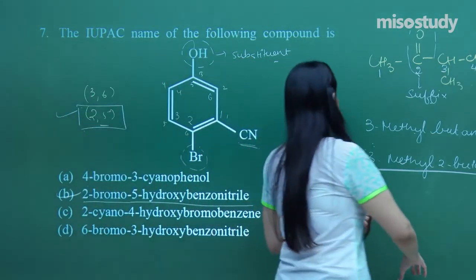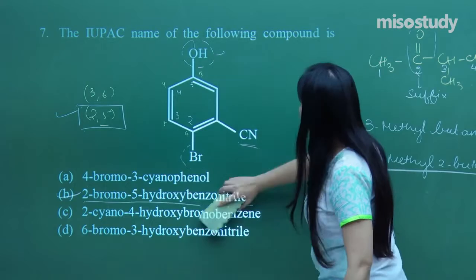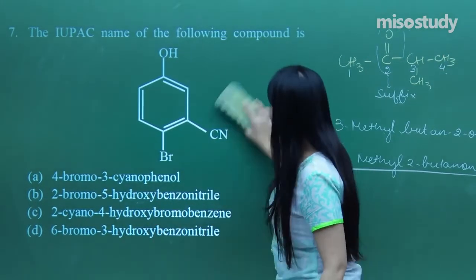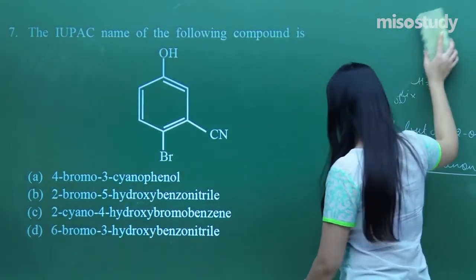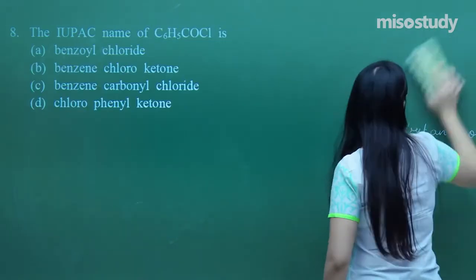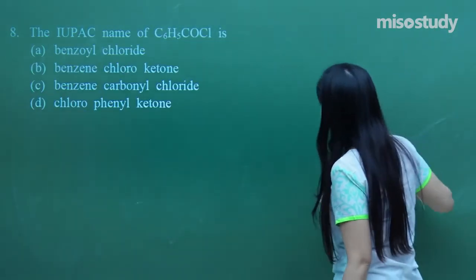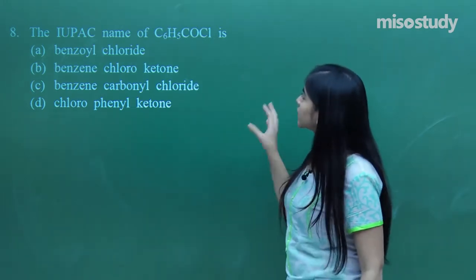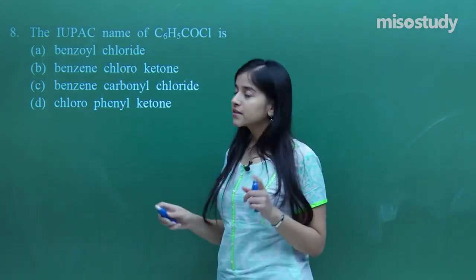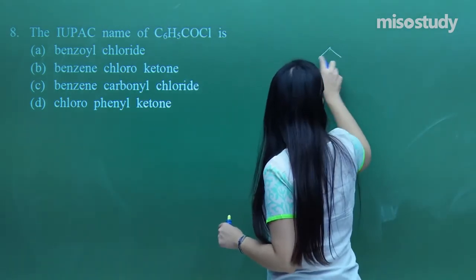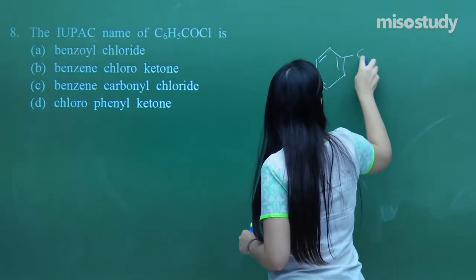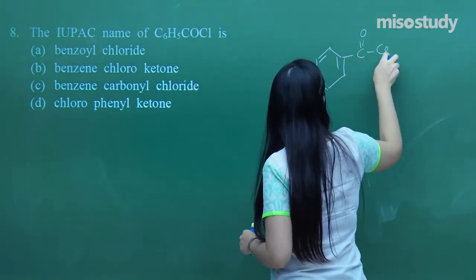So now let's move on to the next question. What do I have? In the next question, again a very good question, they ask for the IUPAC name of this compound.